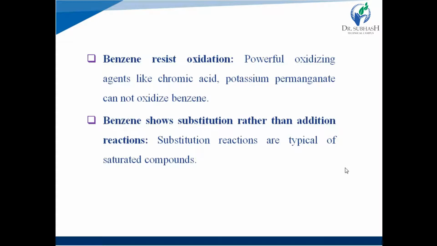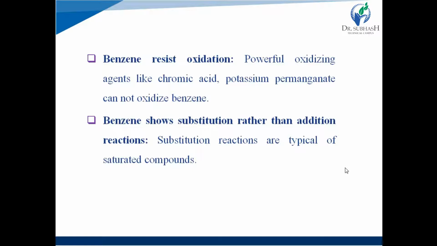Benzene does not undergo oxidation reactions practically. For example, powerful oxidizing agents like chromic acid and potassium permanganate cannot even oxidize benzene, even though it has pi bonds. But why? It is explained later.